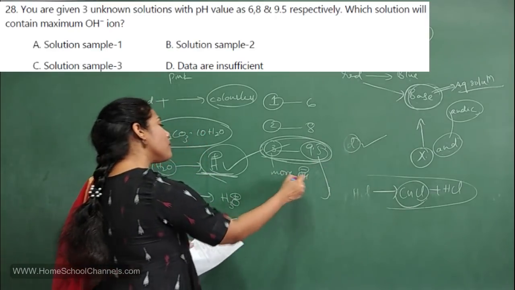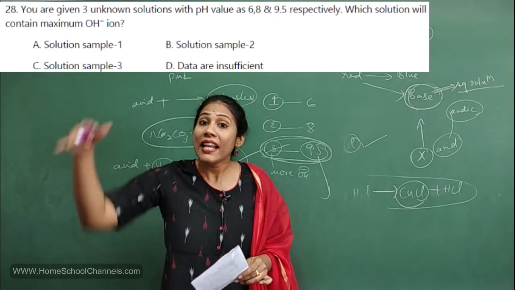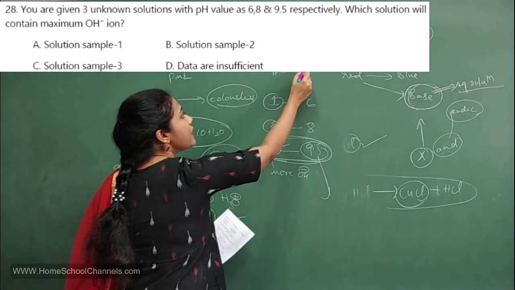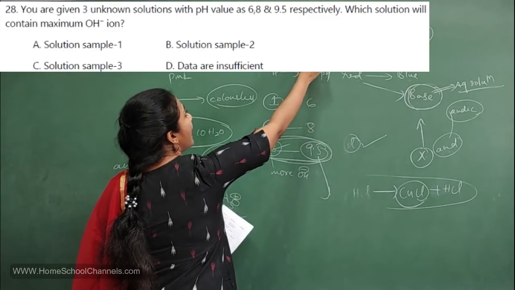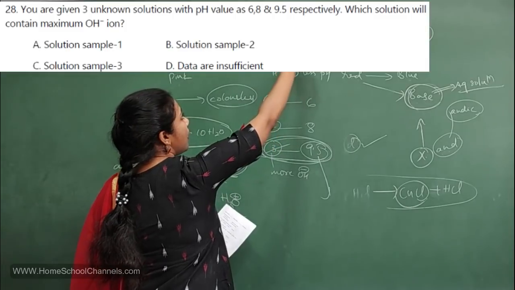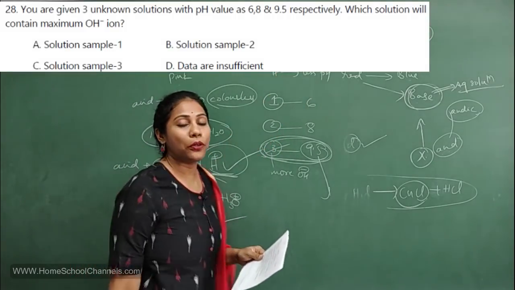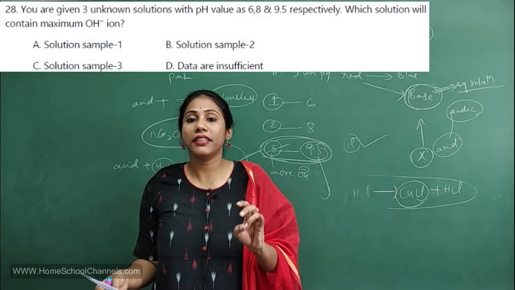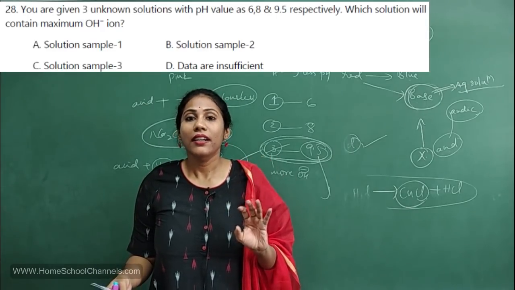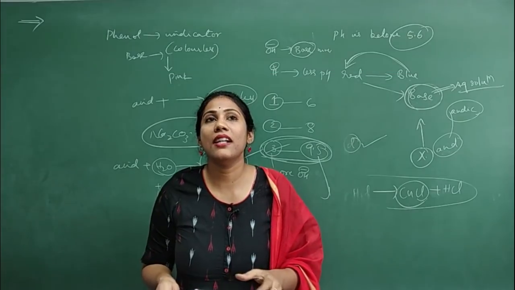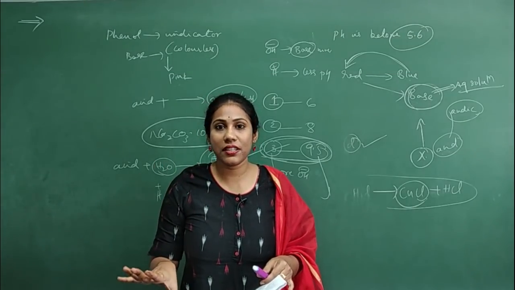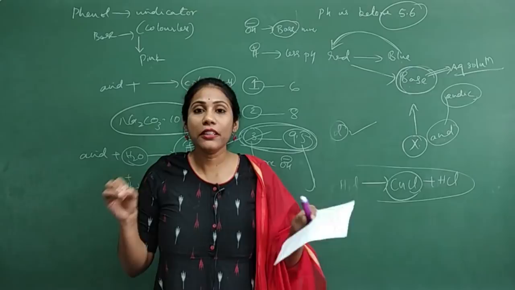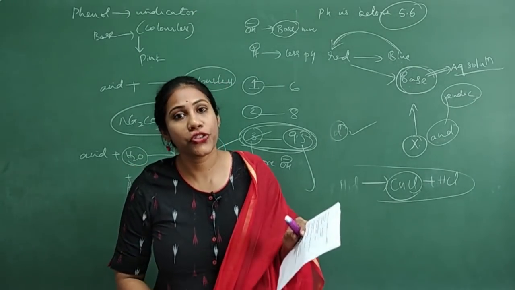More the pH, more is the OH- ions present. Lesser the pH, more is the H+ ions present. When you have more H+ ions, pH is less. When you have more OH- ions, pH value will be more. Clear? pH is a really very important thing to study and remember. From acids, bases and salts, the most important thing is the reactions, what products you get and how you test them, and the other aspect is pH. These are the two things you have to concentrate on most from the chapter.